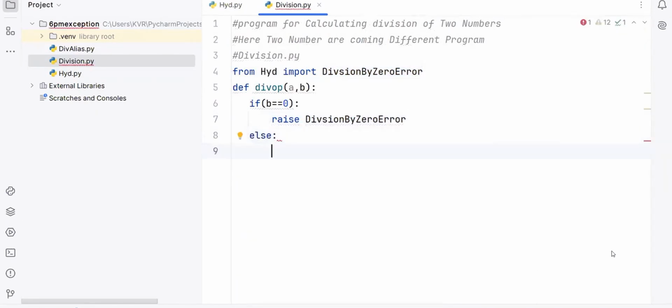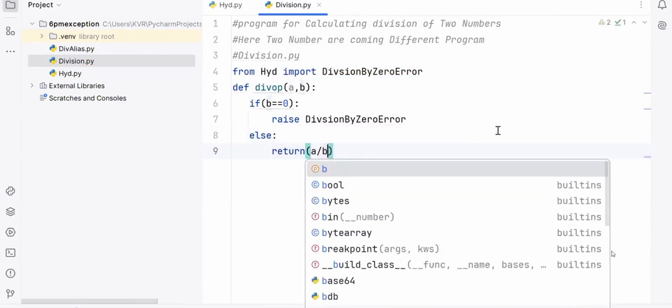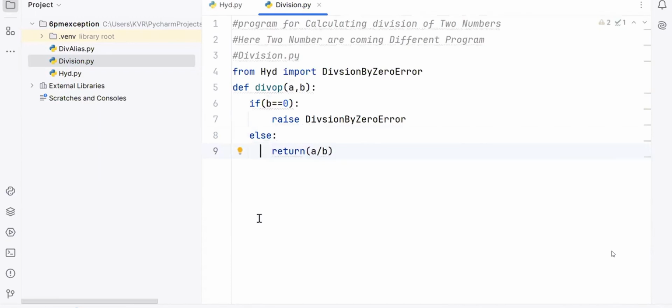Else, see, return what? A by B. So my function is going to give you what? If he passes valid input, the result is coming. If he passes wrong input, it raises the exception. Beautiful code. If you are reading well, a job will come. Otherwise, exception will come. Exception means roaming on the roads. Job means going to the office. Raise exception: no salary, becoming poor. High salary, becoming rich. Decide what to do.